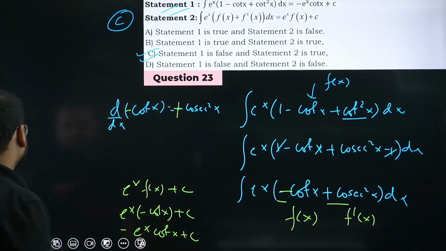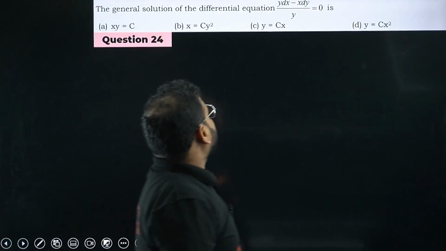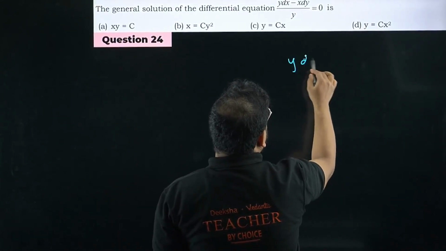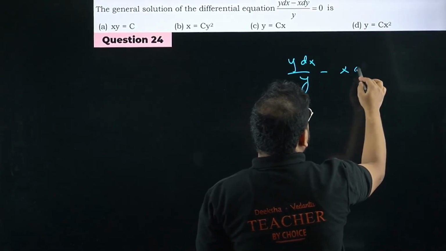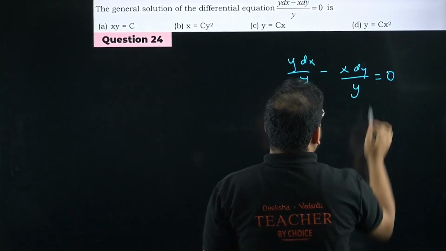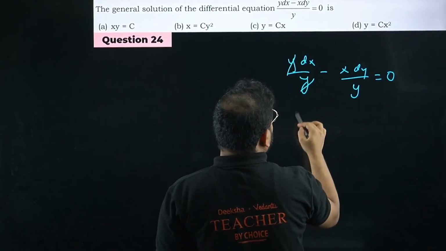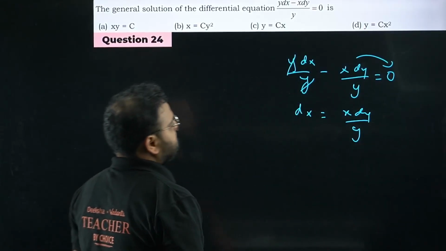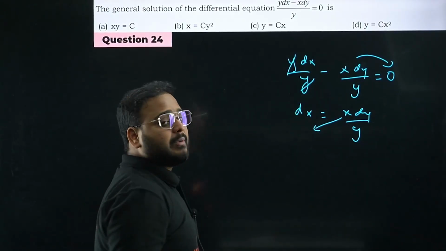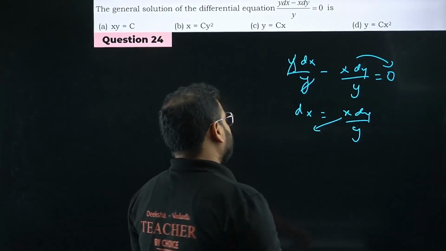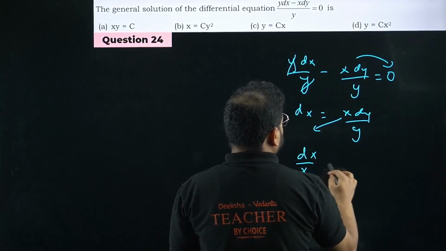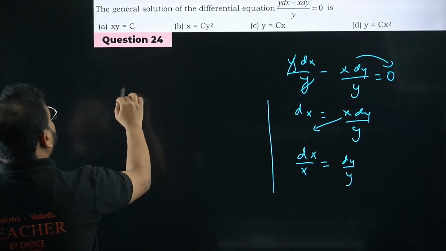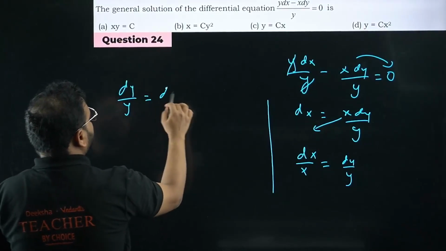Okay, the 24th one we'll solve now. The general solution of the differential equation given like this: let's separate it. We have y dx upon y minus x dy upon y equal to 0. Y is cancelled. I get dx equals x dy upon y. Moving x to this side, which method is this? Variable separable method, very simple. Dx upon x equals dy upon y.